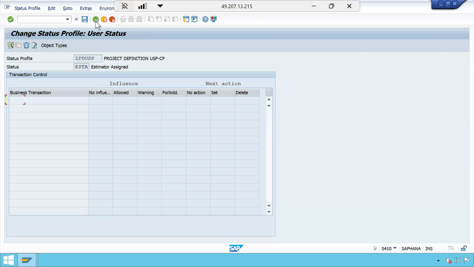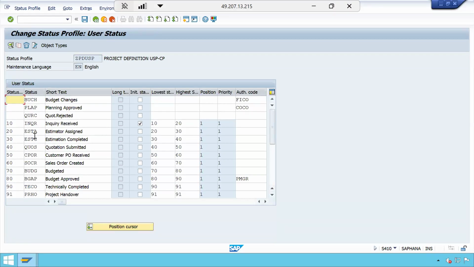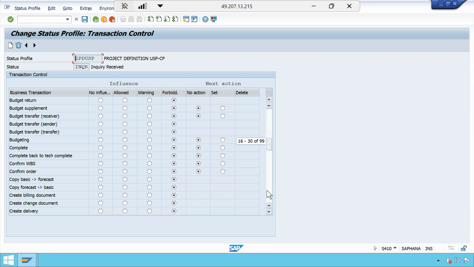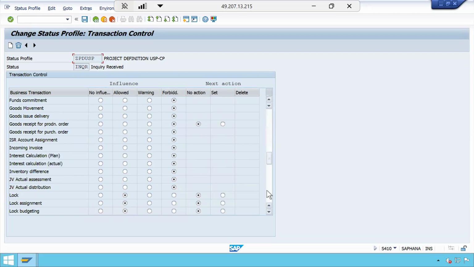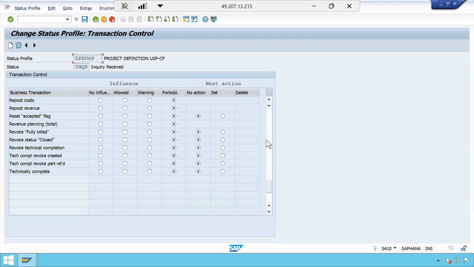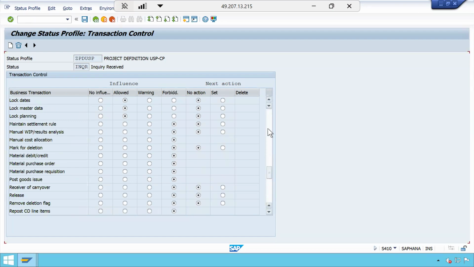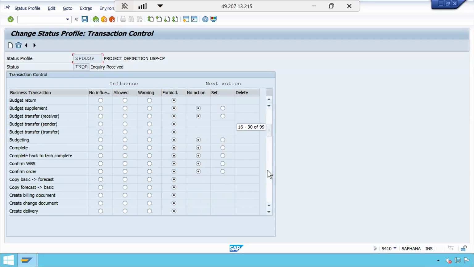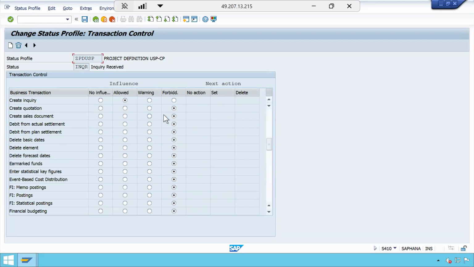I think someone deleted this. Let me check whether it is available here or not. Quotation. Create quotation. So I think initially this was the status. It is forbidden.